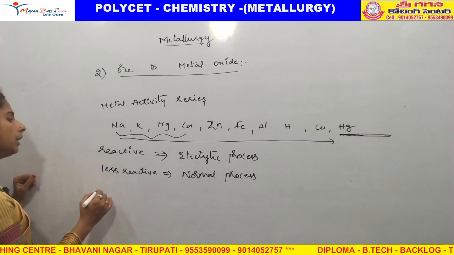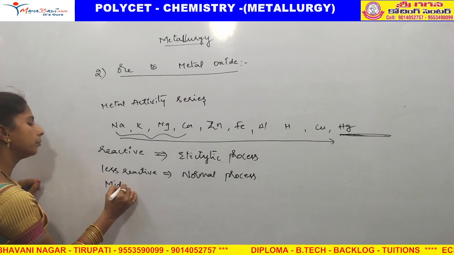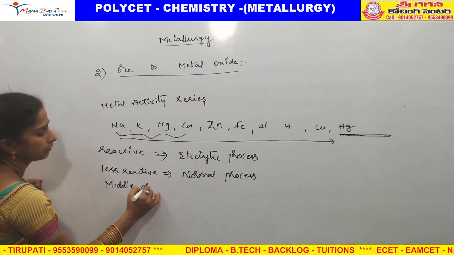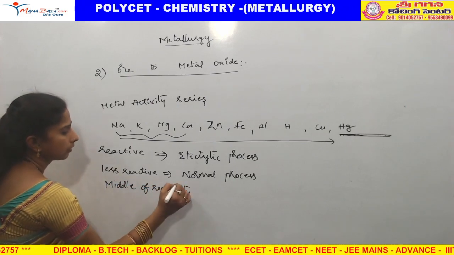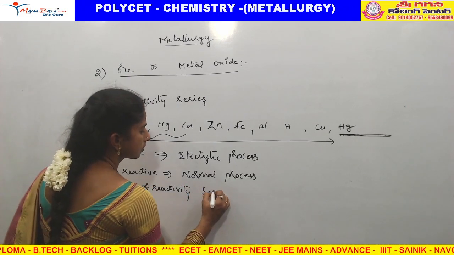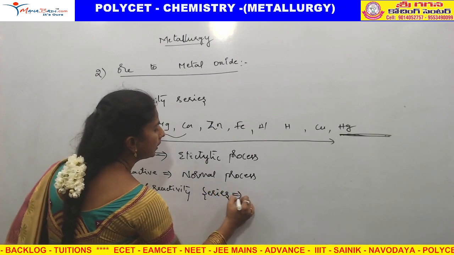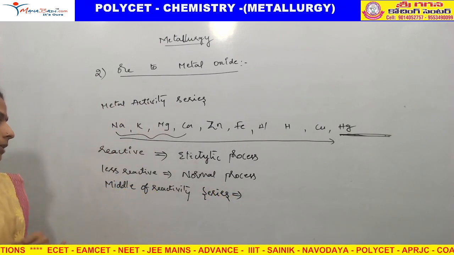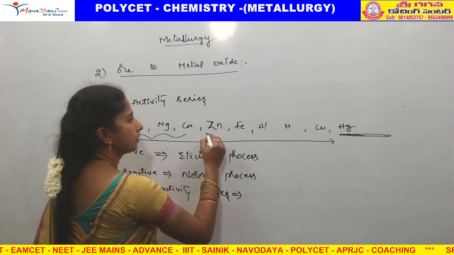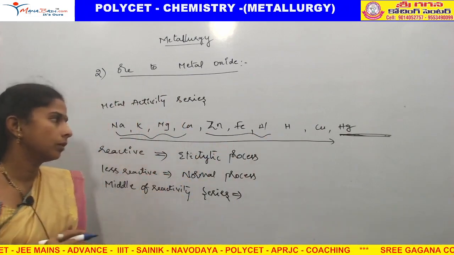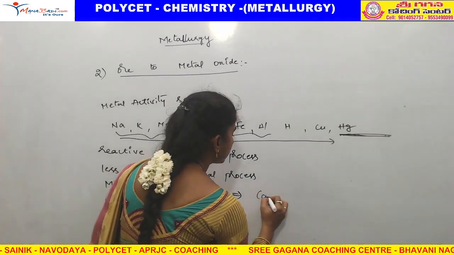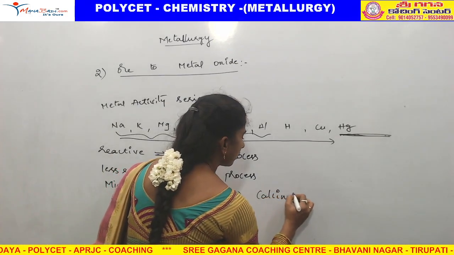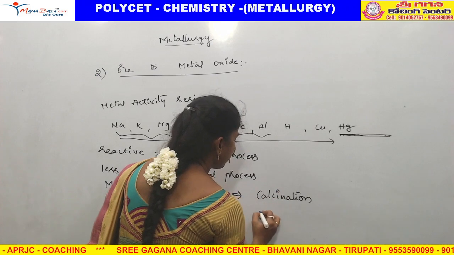Now the middle of the reactivity series. In the middle of the reactivity series, what we are doing is calcination and roasting.